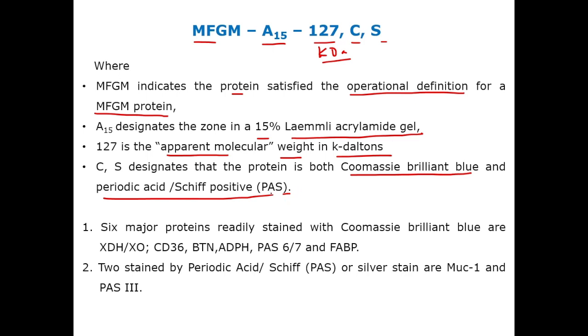Now if you see, the 6 major proteins stained with Coomassie blue are xanthine dehydrogenase, xanthine oxidase, then cluster of differentiation 36, butyrophilin, which is unique to milk fat globule membrane in milk, and then adipophilin, ADP.